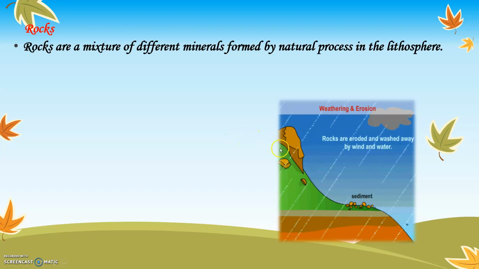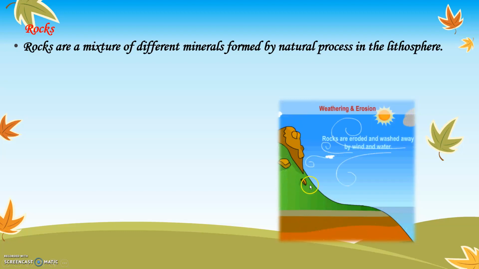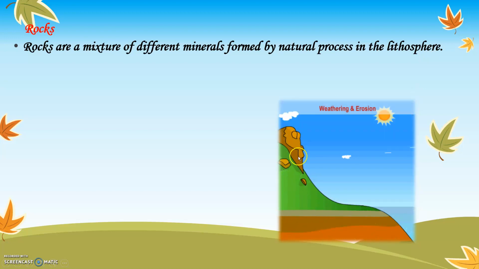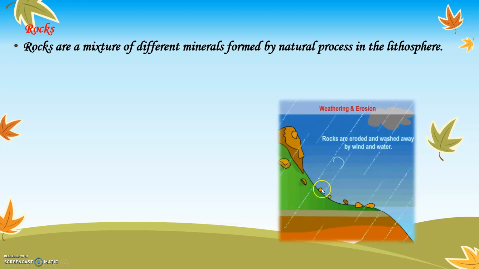We have learned about various rocks that are formed. We see number of rocks and small stones on the earth. So rocks are a mixture of different minerals formed by natural process in the lithosphere. You can see this is a big stone. Big stones are called as rocks. Due to weathering, because of the heavy wind, these rocks break down into small stones, and this is how the rocks are formed.